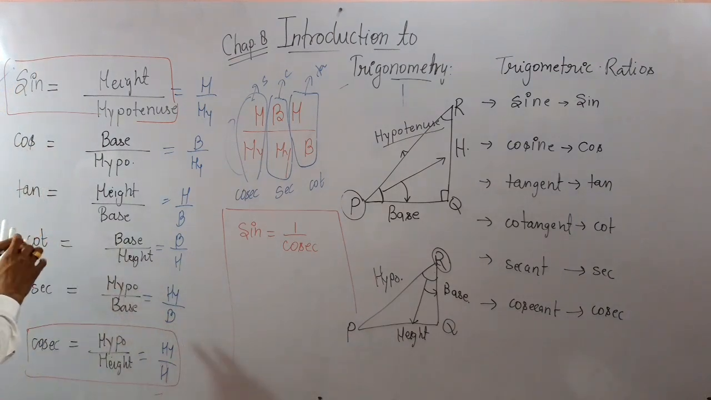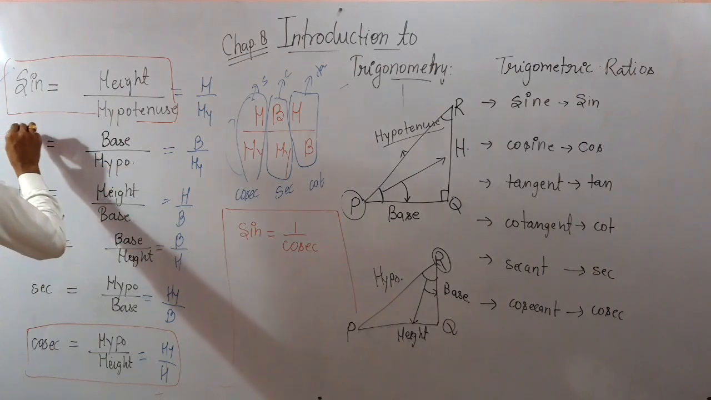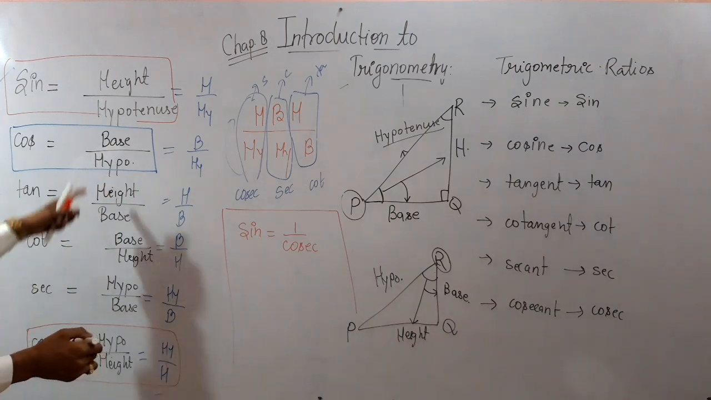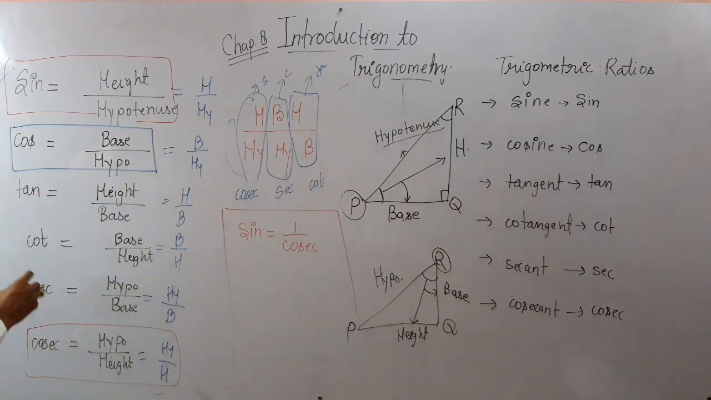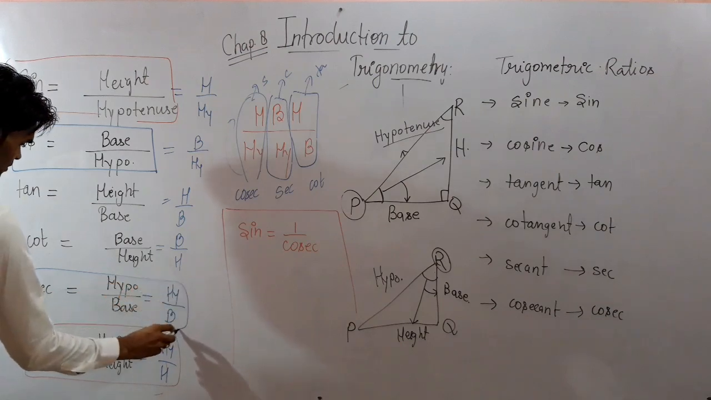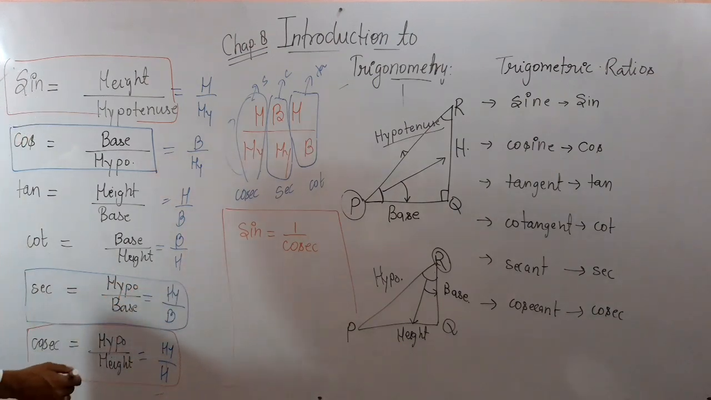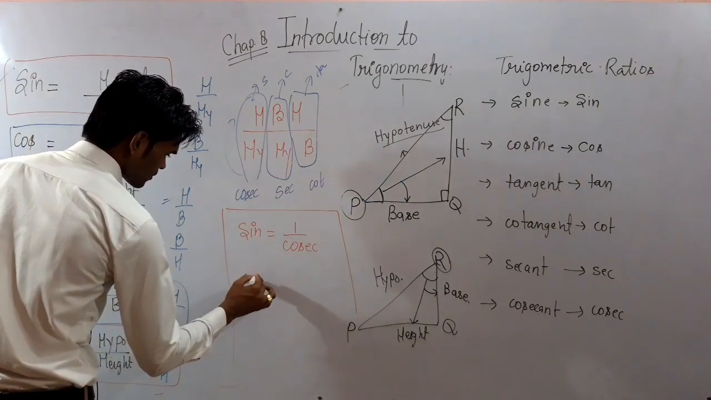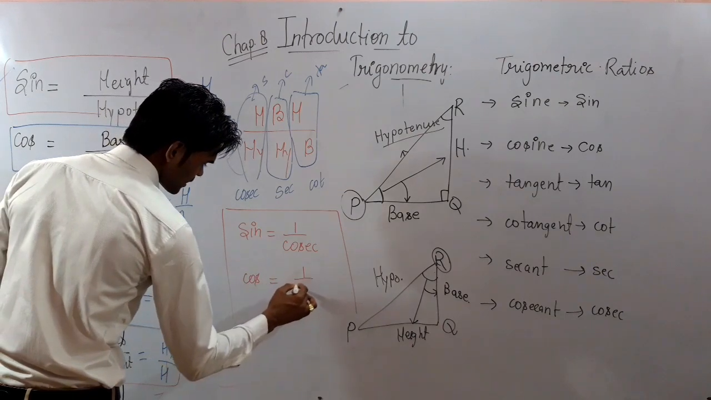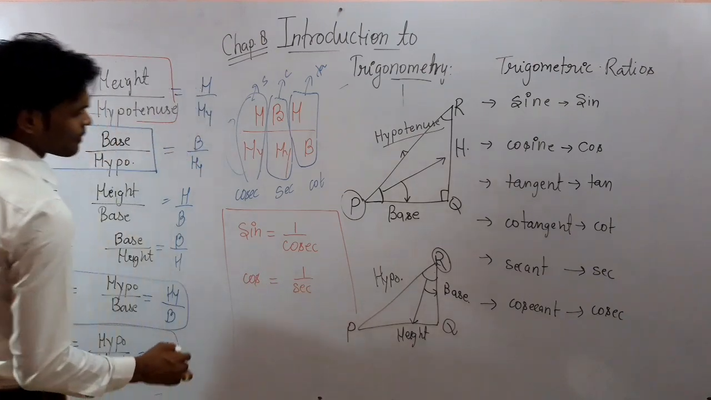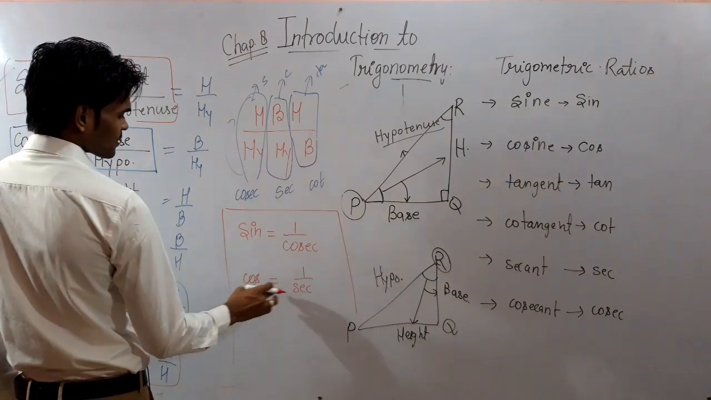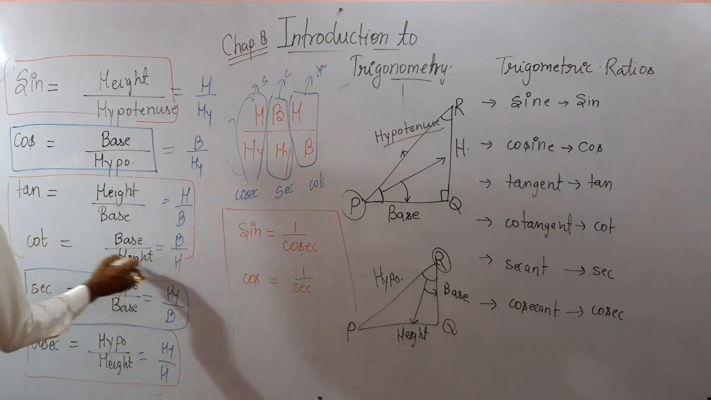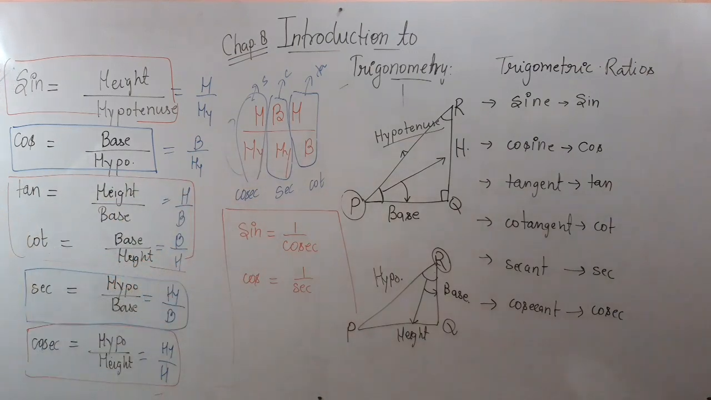Second one, see here, cos is the ratio of base and hypotenuse of the triangle. So from here you can find sec is the ratio of hypotenuse and base. So here you may write cos is the reciprocal of sec. Or you can say sine is equal to 1 by cosec, cos is equal to 1 by sec, and the remaining, the tan and the cot, they both are reciprocal of one another.